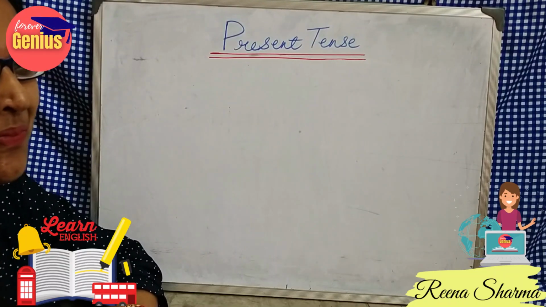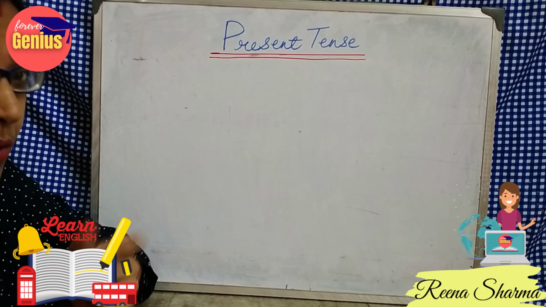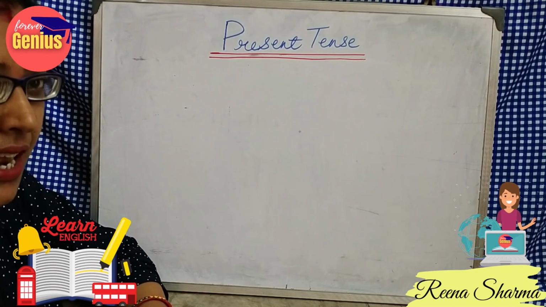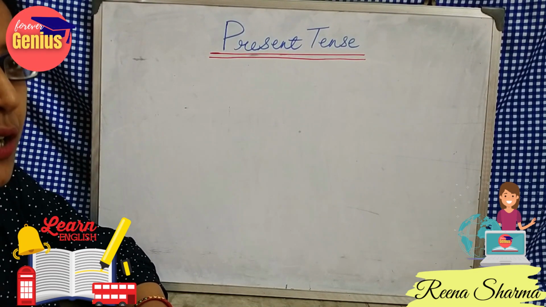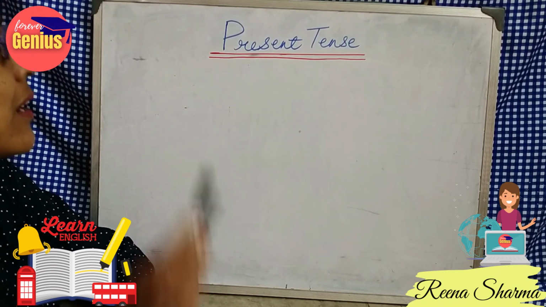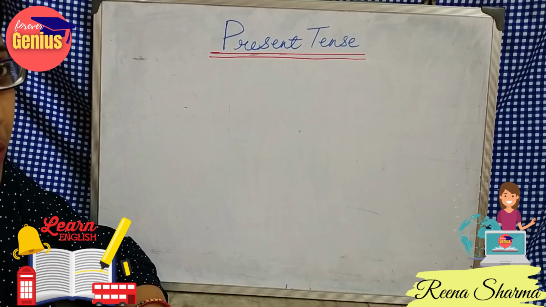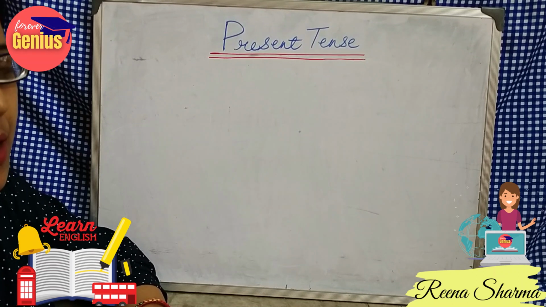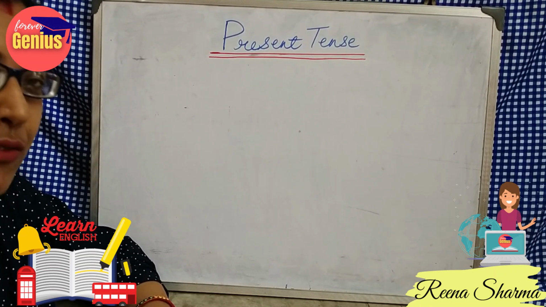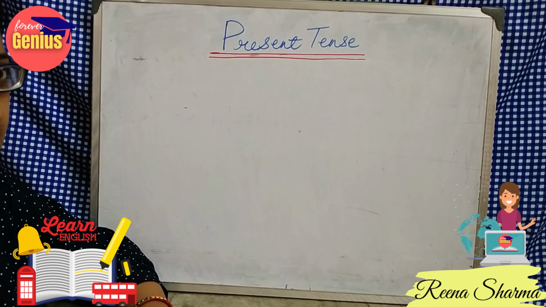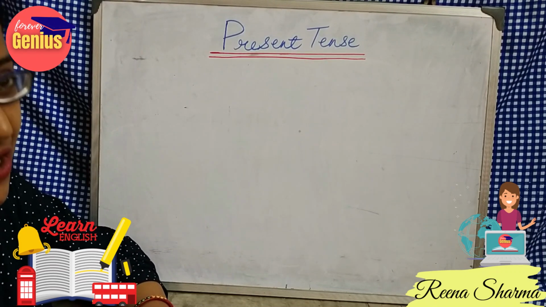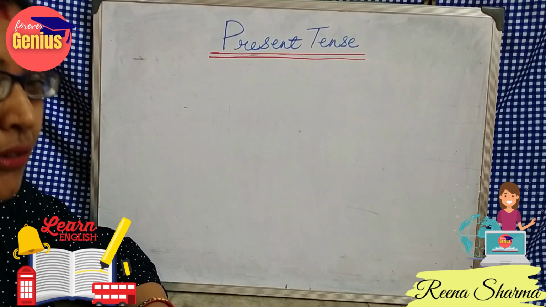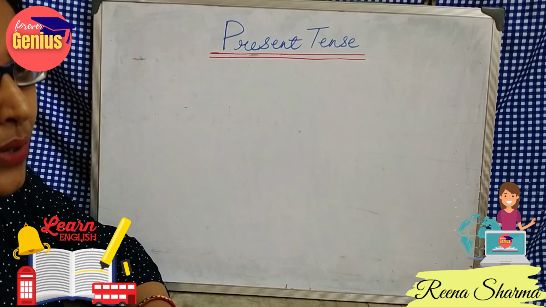Hello students. We have discussed tense, what they are, in our last video. Today we would be discussing present tense. We all know that there are three types of tenses: present tense, past tense and future tense. But these also have different segregations, and what are they? We are going to understand today.